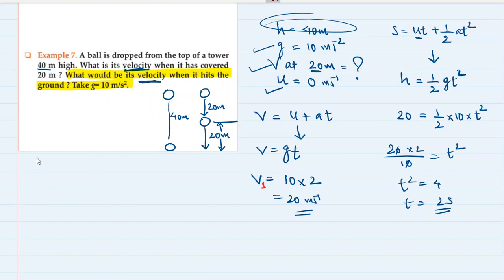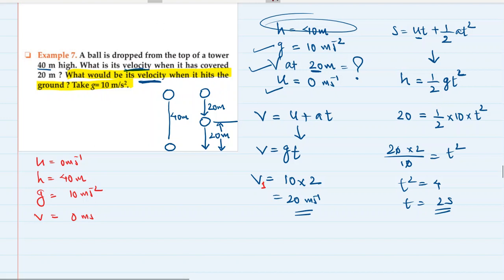Initial velocity is 0, right? We know the height from which it is falling, 40 meter. We know the acceleration due to gravity, 10 meter per second square.